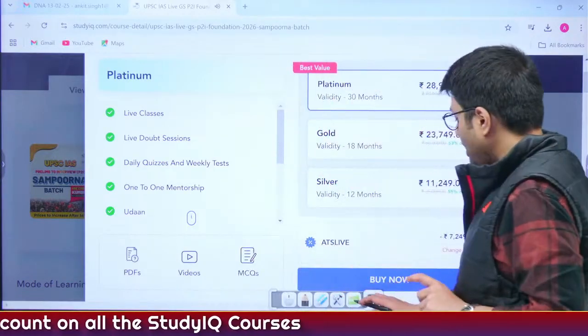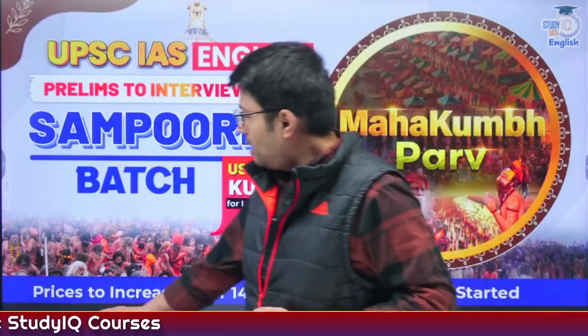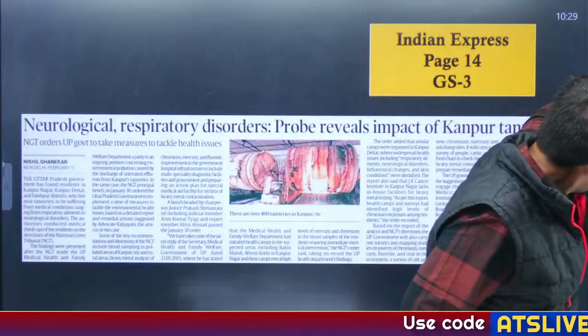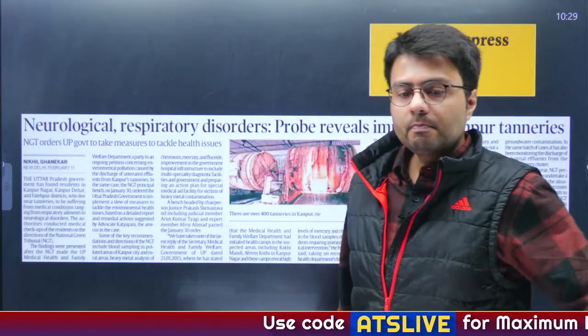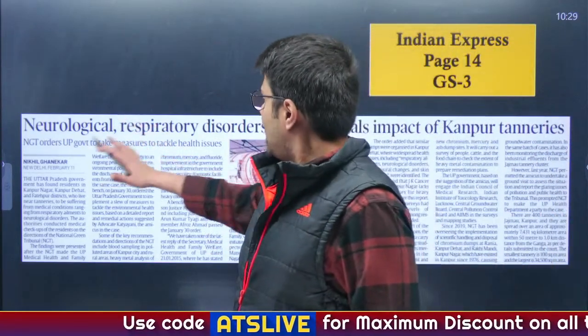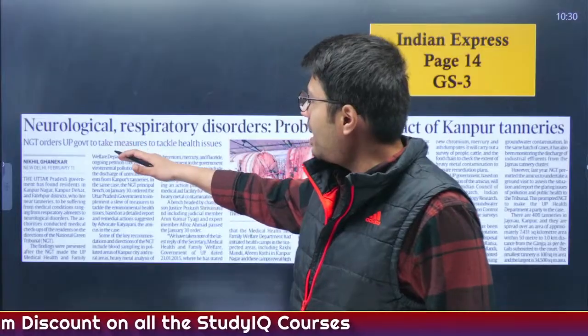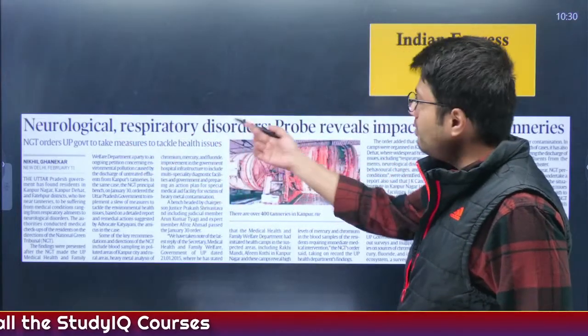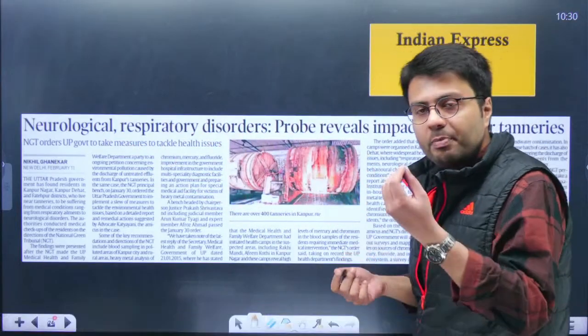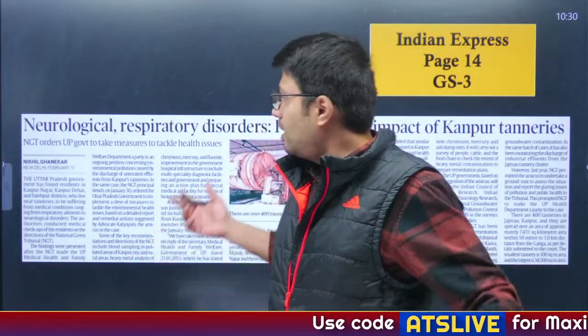Now, let us go back to our today's discussion. This article appeared in yesterday's newspaper on the 14th page, and it talks about neurological and respiratory disorders that have been revealed after a probe by the Government of Uttar Pradesh.